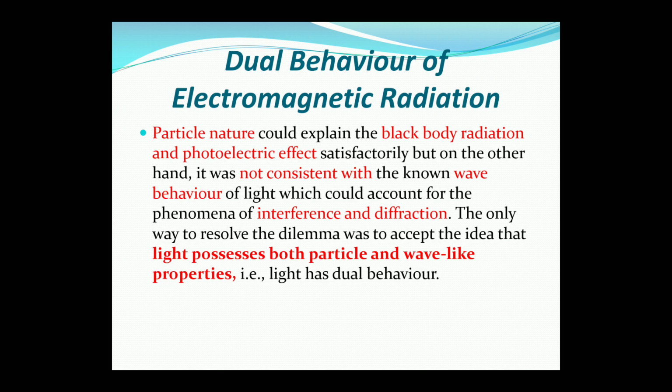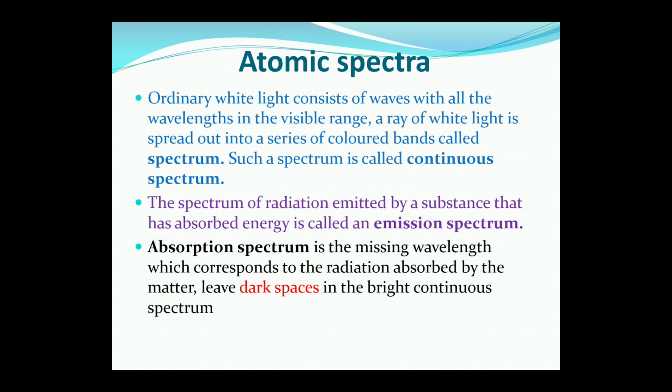So now, to understand interference and diffraction, we have to discuss further points. That is the only way to resolve the dilemma was to accept the idea that light possesses both particle and wave-like properties. So basically light is having both the properties, that is it acts as a wave and it acts as a particle also. So the light is having dual behavior.